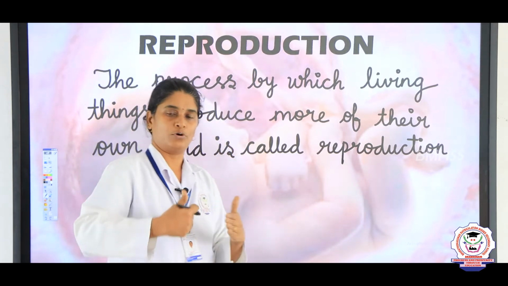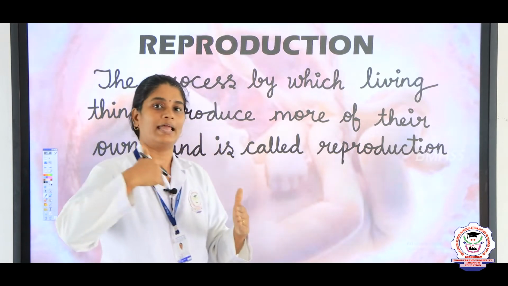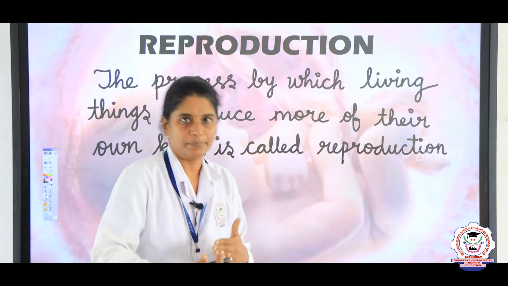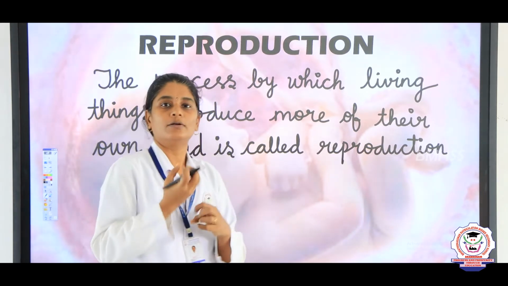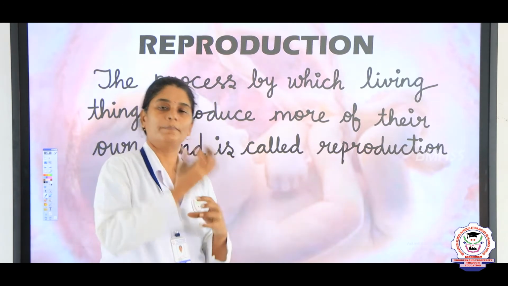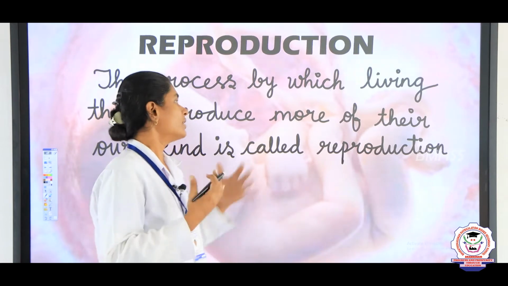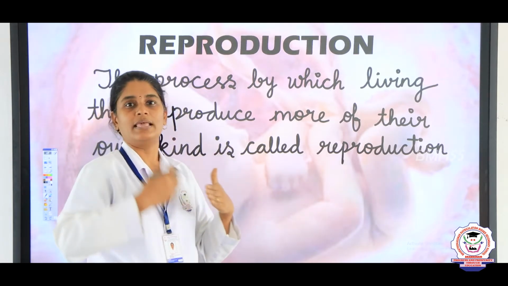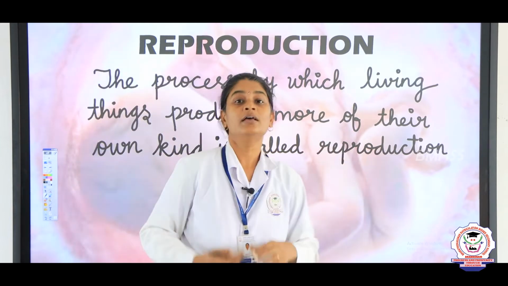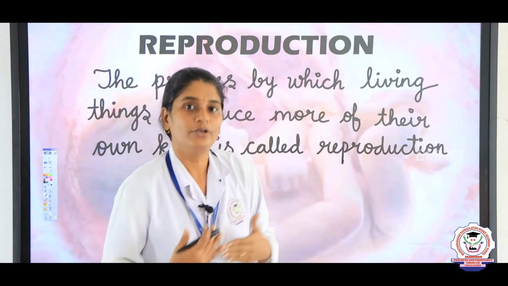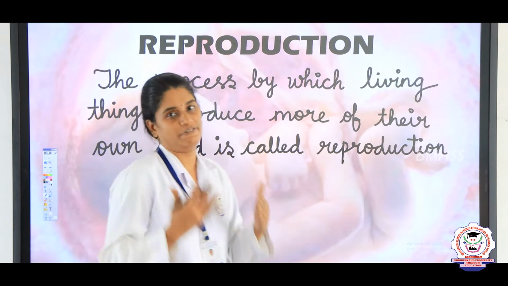A dog can produce a pup, a lion can produce a cub, right. A bird, we can get a new parrot from a parent parrot. Likewise, their own kind only they are able to reproduce. Animals reproduce in 2 different ways.